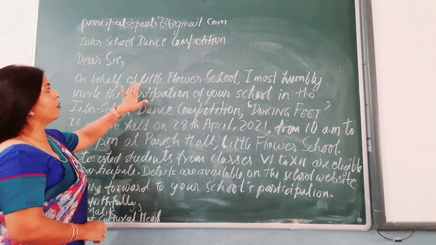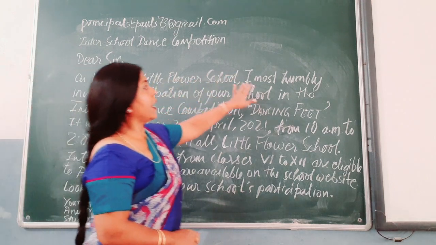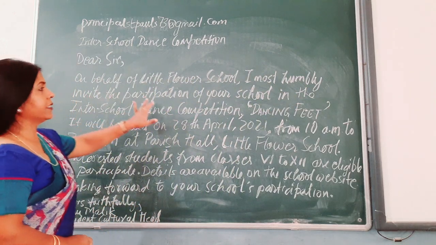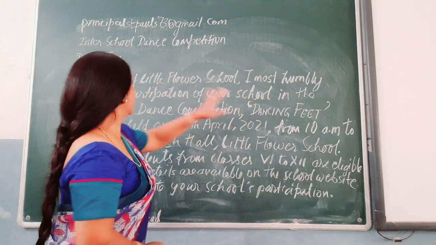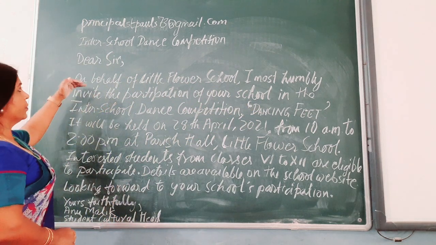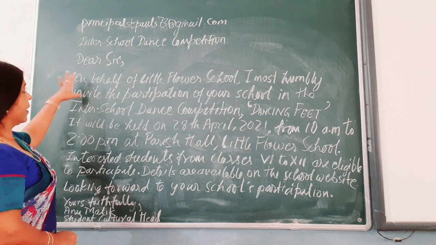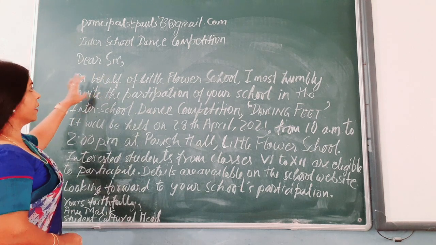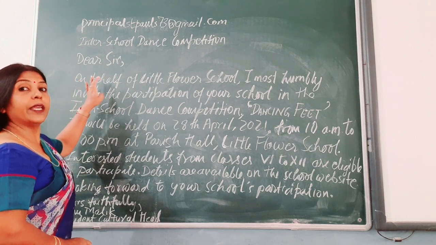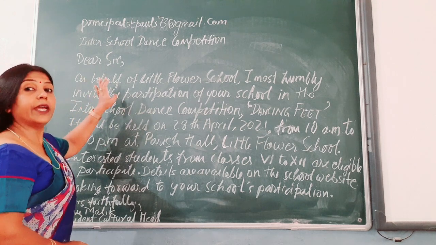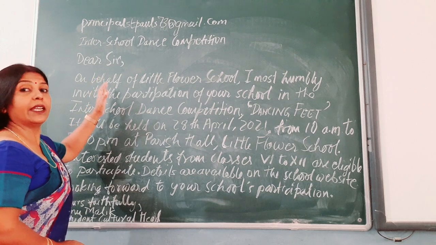On behalf of Little Flower School, I most humbly invite the participation of your school in the... So you have the opening line. The opening line, or the sentence, should have the words request or invite.